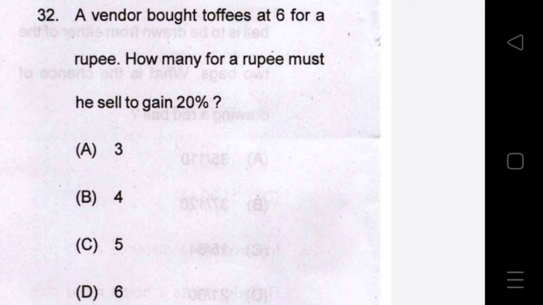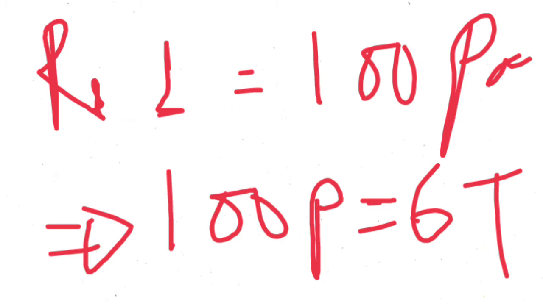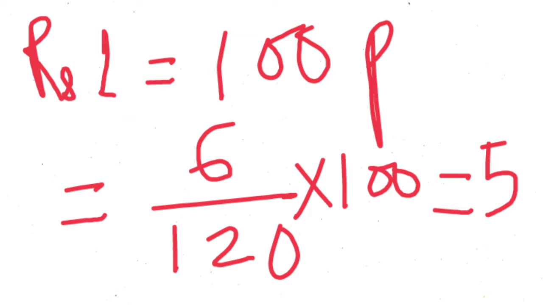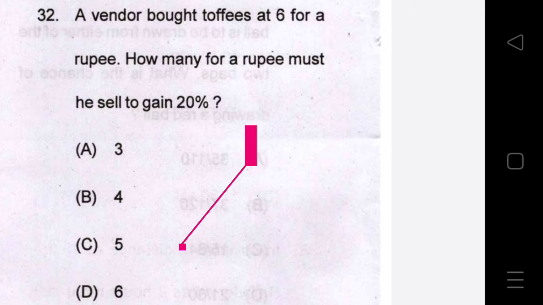Question number 32. A vendor bought toffees at 6 for a rupee. How many for a rupee must he sell to get 20% profit? For 1 rupee, that is 100 paise, he got 6 toffees. He has to sell with 20% profit, that means at 120 paise he has to sell those 6 toffees. So for 1 rupee or 100 paise, he will have to sell 6 by 120 into 100, that is 5 toffees.